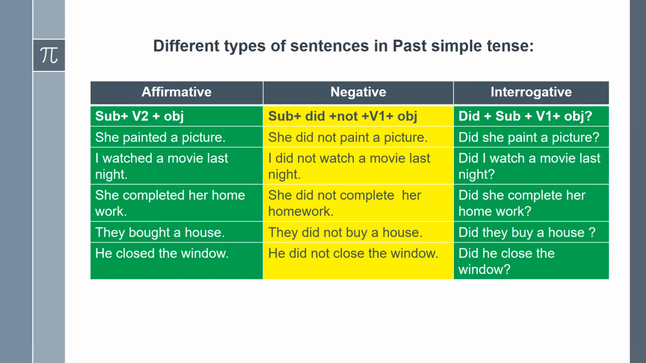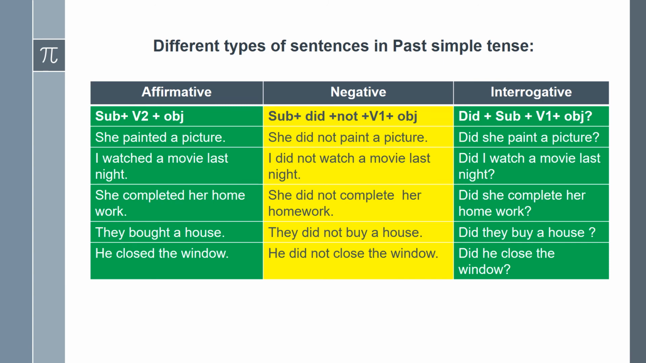Now let's go to negative. The structure of the negative sentence is subject plus did plus not plus V1 plus object. She did not paint a picture. In the affirmative, we used V2. Here in the place of V2, we used did plus V1. Did plus V1 equal to V2.